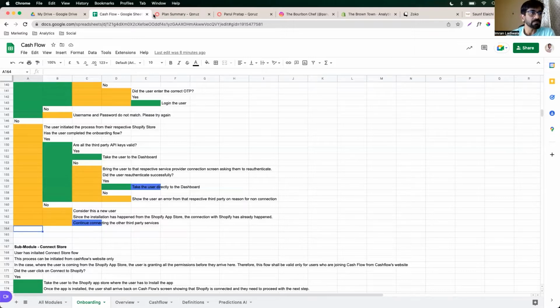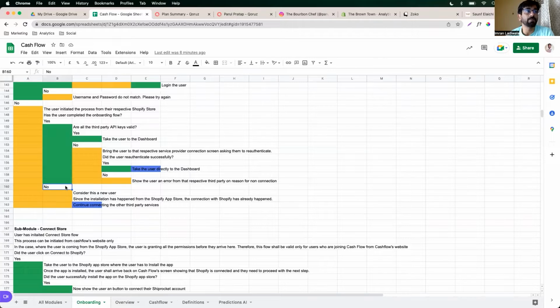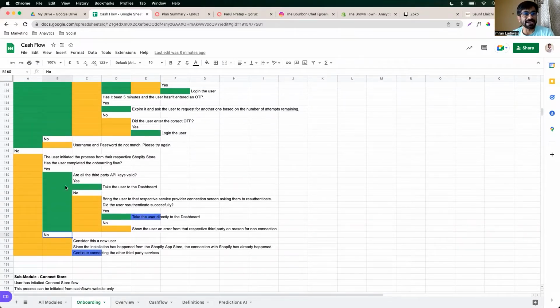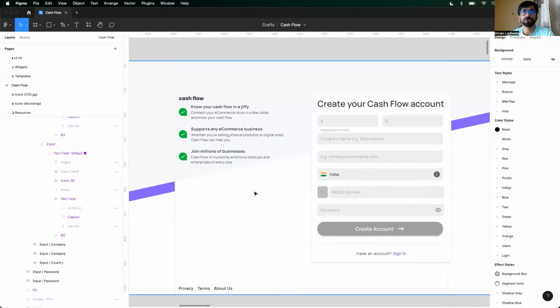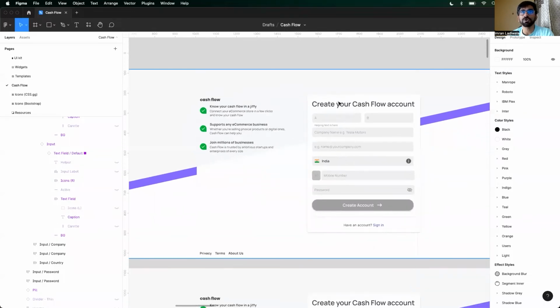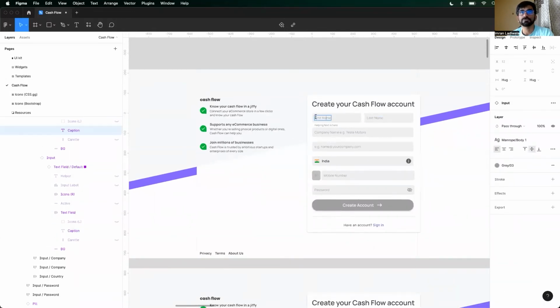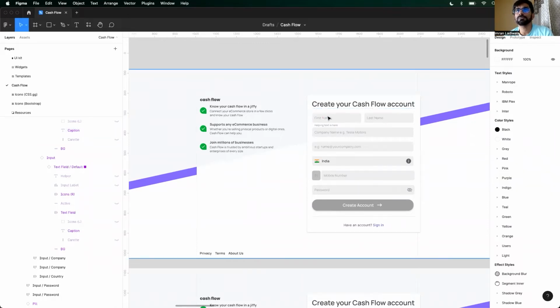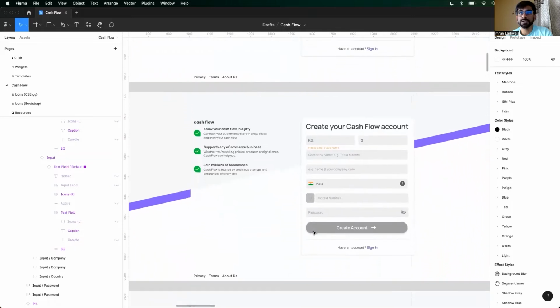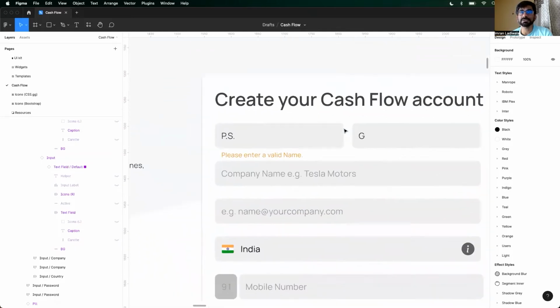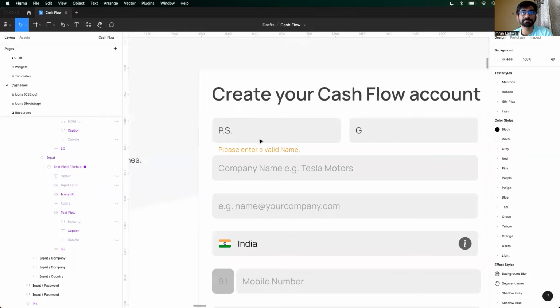Now, let's look at the connect module. Let's say a user signed up. Let's look at those screens over here first. So cash flow, user, create a cash flow account: first name, last name, company name, your email address, your country selected. This is where you enter mobile number, country code is disabled, and here's your password. Create account button and a sign in button. This is one screen. This is another screen where the user has entered an invalid name.